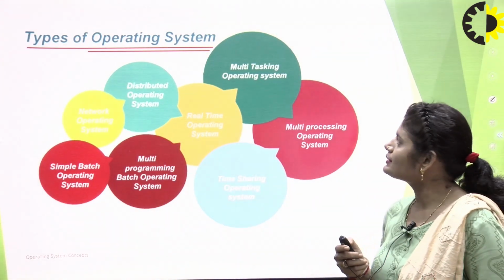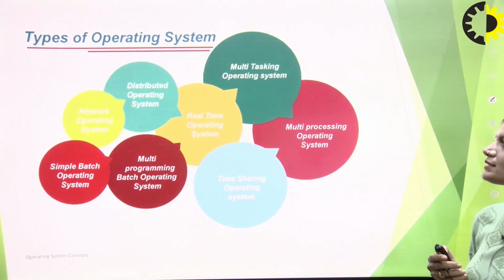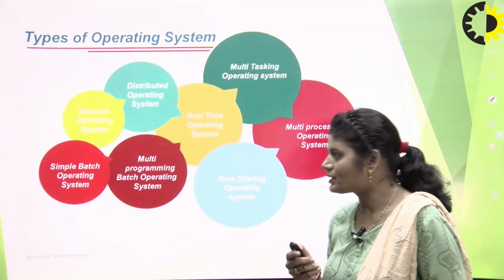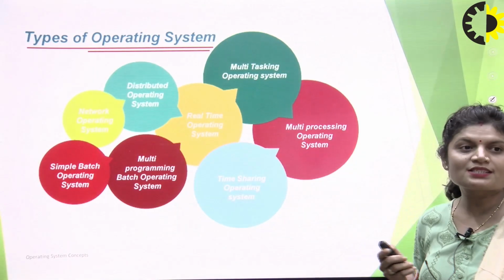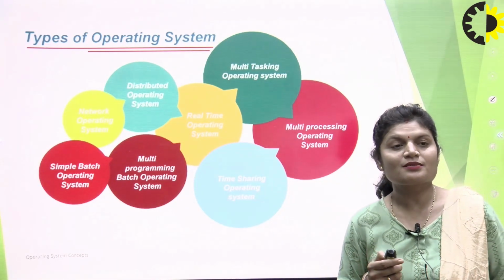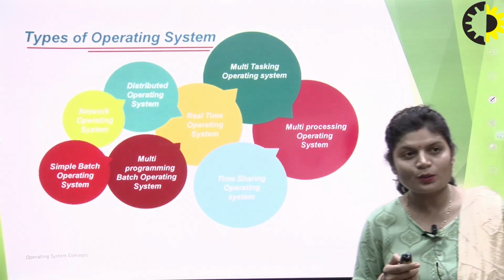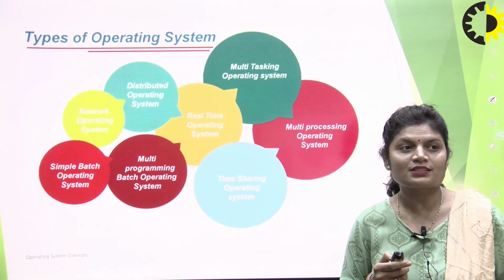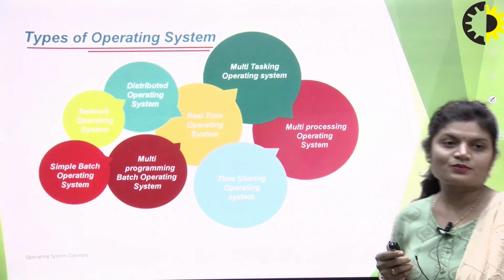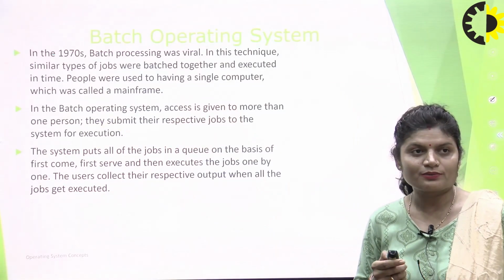So these are the different types of operating system: simple batch operating system, multi-programming operating system, time-sharing operating system, multi-processing operating system, real-time operating system, distributed operating system, multitasking operating system, and network operating system. So let me discuss one by one.